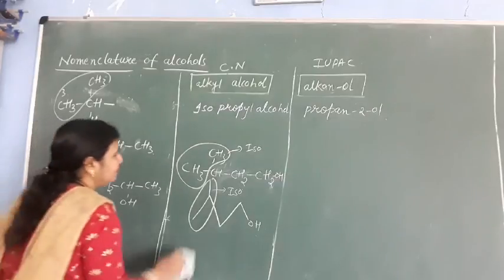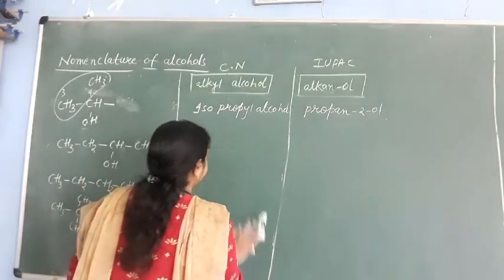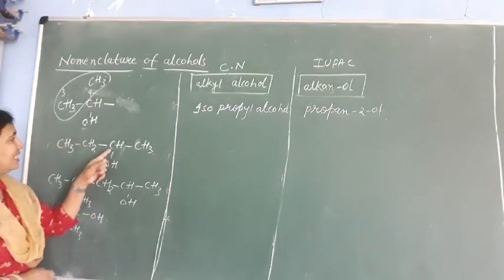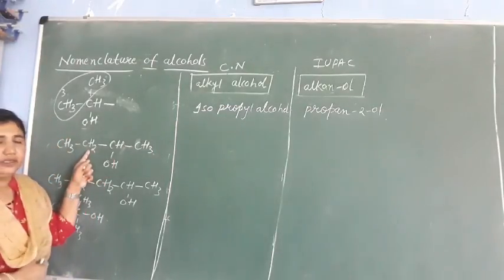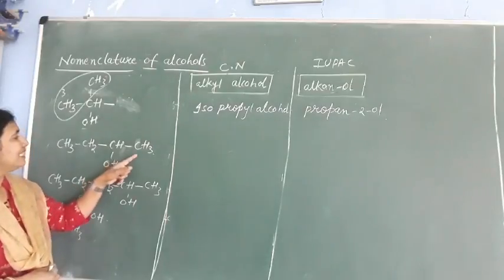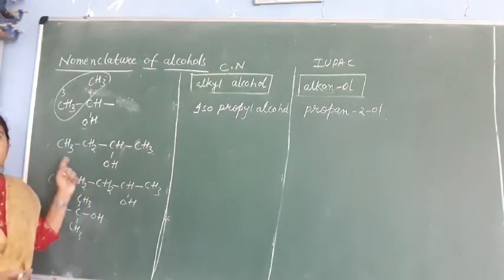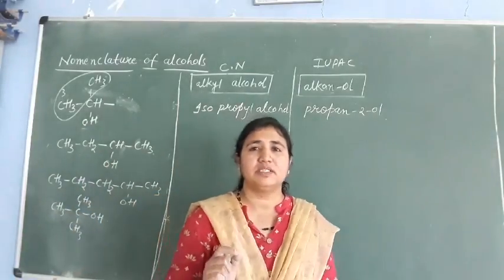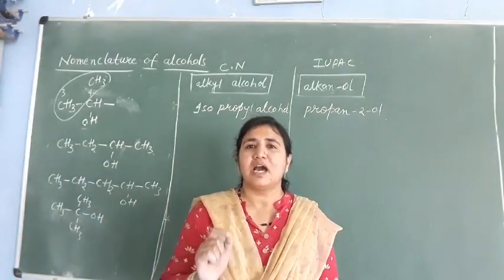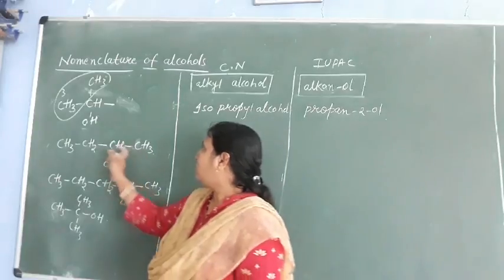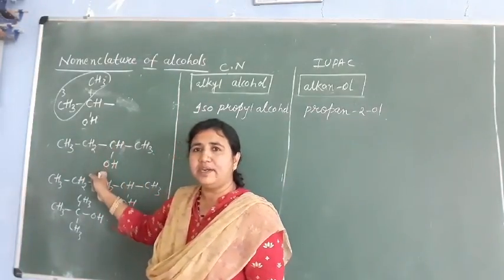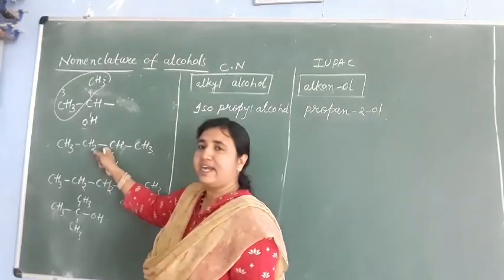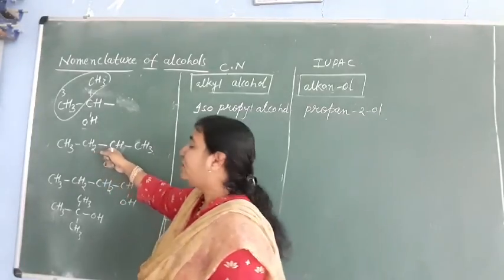Okay, understood this one? So see next here. Now the OH group is attached to the secondary carbon, so this is called secondary butyl alcohol. If the OH group is present on the secondary carbon, meaning the carbon which is attached to two other carbons, it is called secondary carbon, 2 degree carbon.